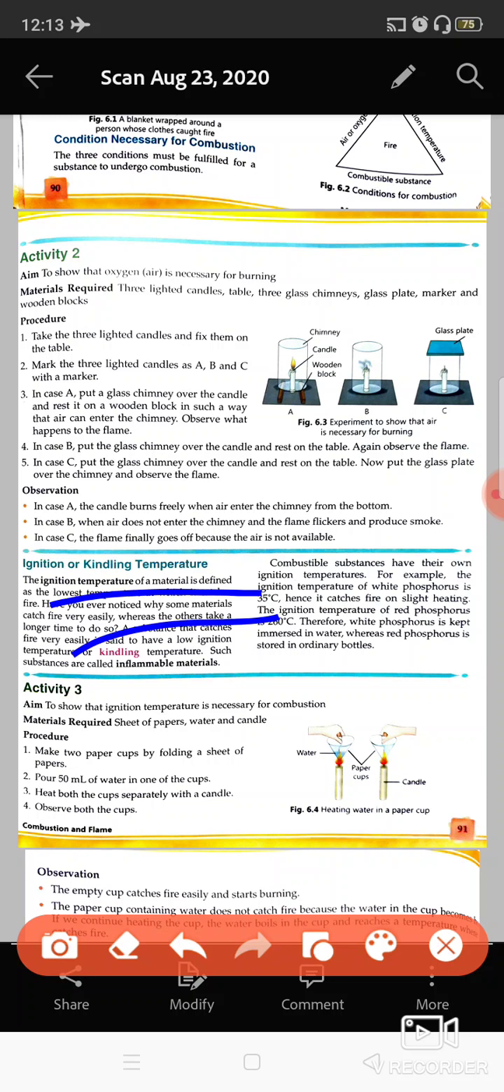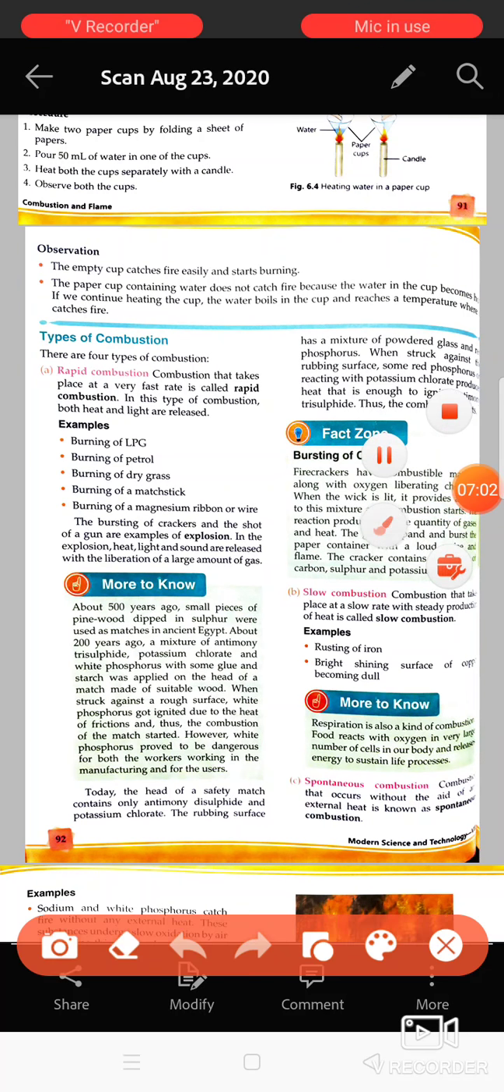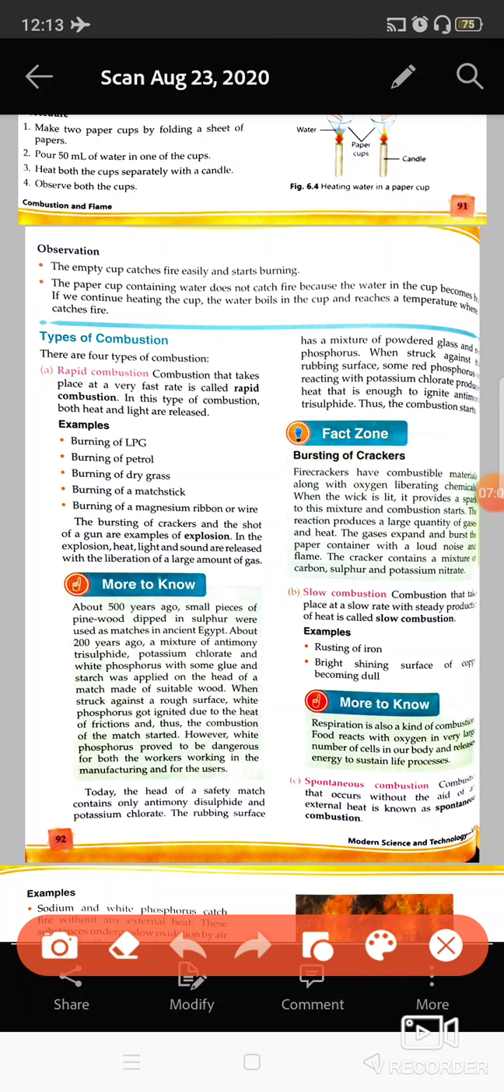So kindling temperature or the ignition temperature is the minimum temperature at which any substance starts to burn. Now comes the types of combustion. Basically, in how many ways can substances burn? First one is rapid combustion. The meaning of rapid combustion is quick combustion. If anything starts to burn at a very fast rate, then that combustion is known as rapid combustion.